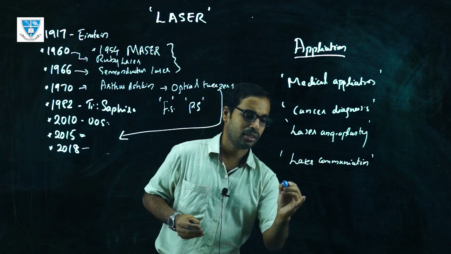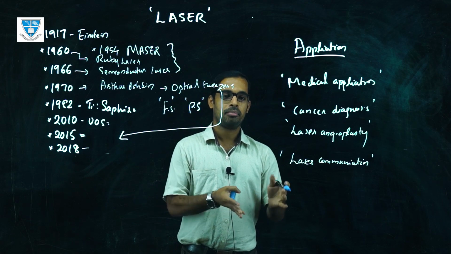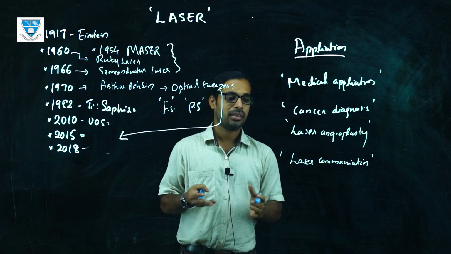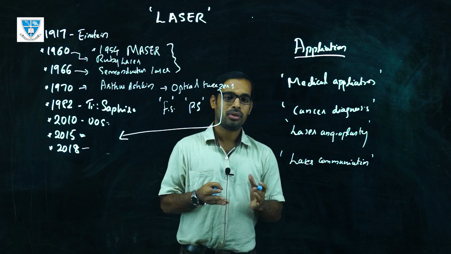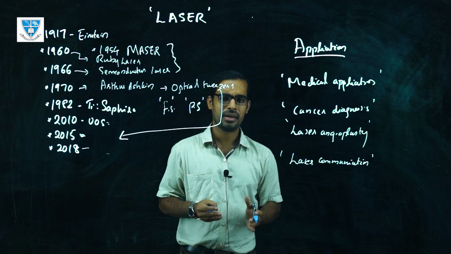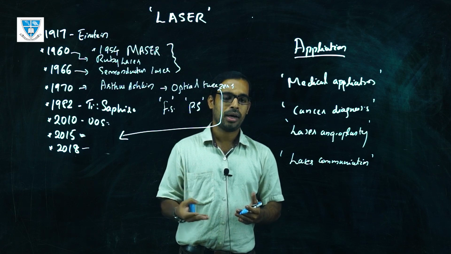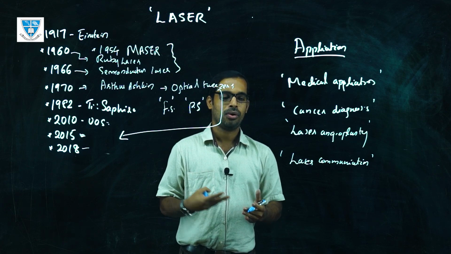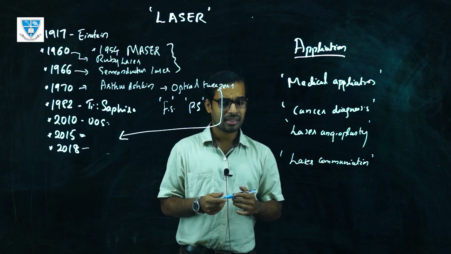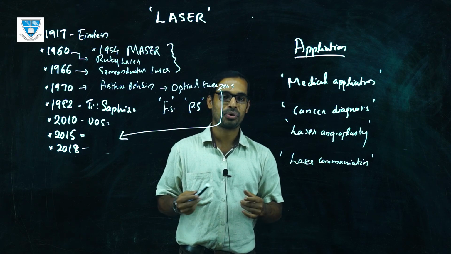There is another thing, the high-speed internet. This laser communication can be used for the high-speed internet, and NASA is planning to use it, where this laser light source will be used for such a purpose. So there are a lot of applications and a lot of research going on in this area. People are still studying new things and new types of devices, for biodiagnosis, for material processing, for 3D processing. There are a lot of things happening, and this is still going on, and we will see a lot of new systems out of these lasers.